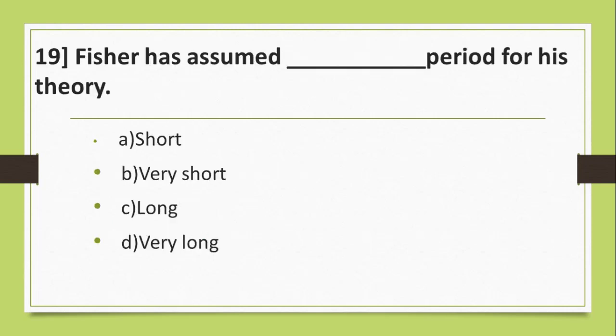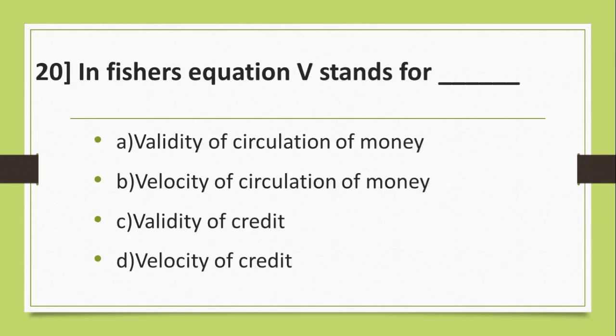Question number 19. Fisher has assumed dash period for his theory. Your options are A. Short. B. Very short. C. Long. D. Very long. And the answer is A. Short.